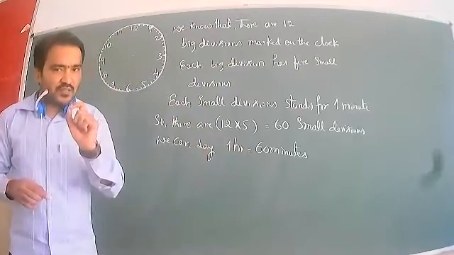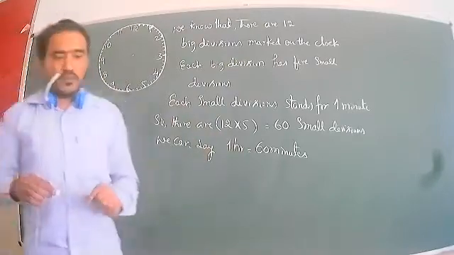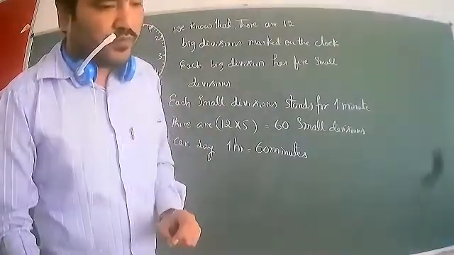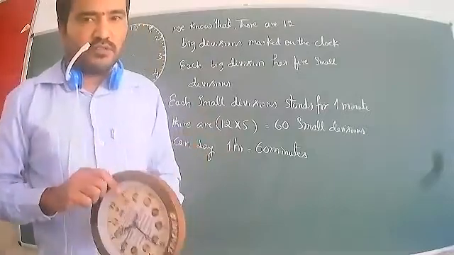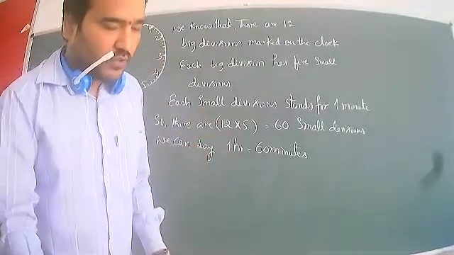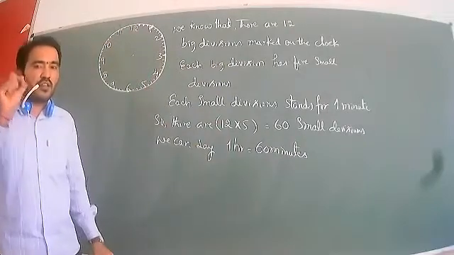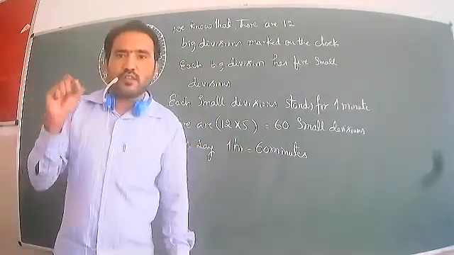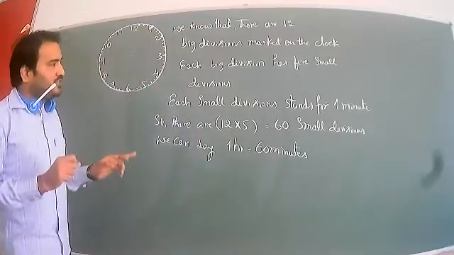What do we call the small divisions? We call them 1 minute. We can observe this clock. When you look at this clock you will know immediately which are the small divisions and which are the big divisions. The big divisions are the numbers I have written. The small divisions I have marked as small lines. These are called minutes. Therefore each small division stands for 1 minute.